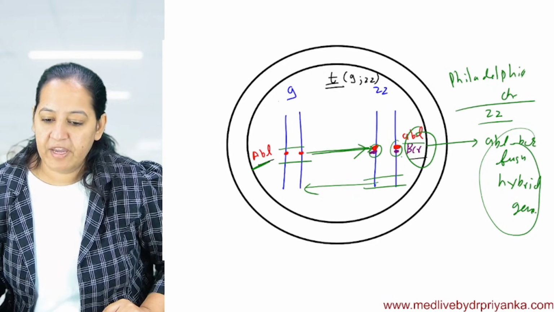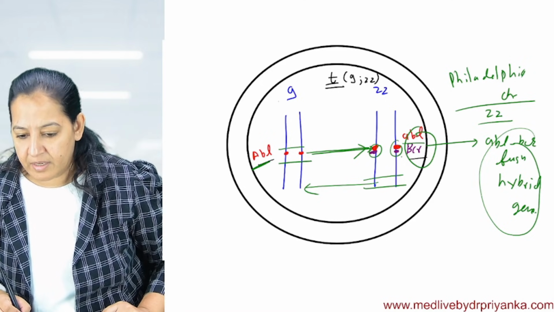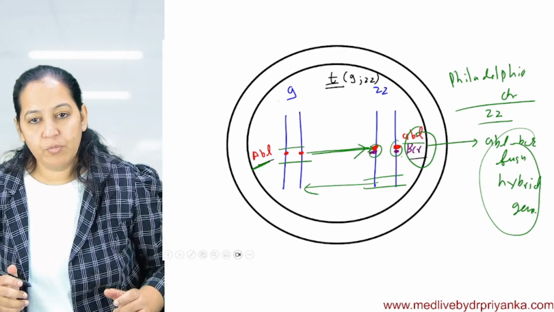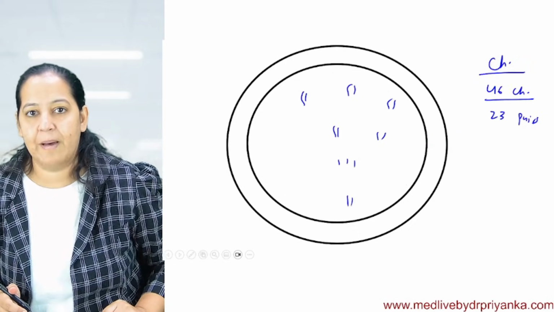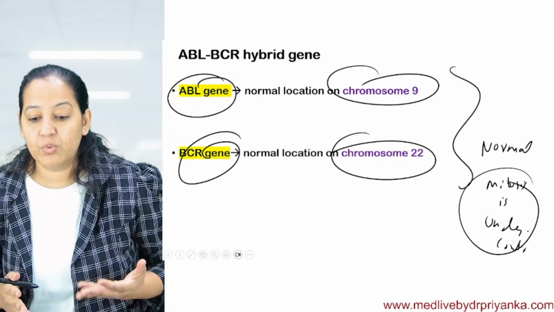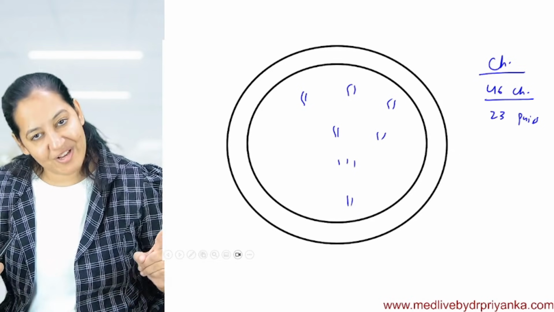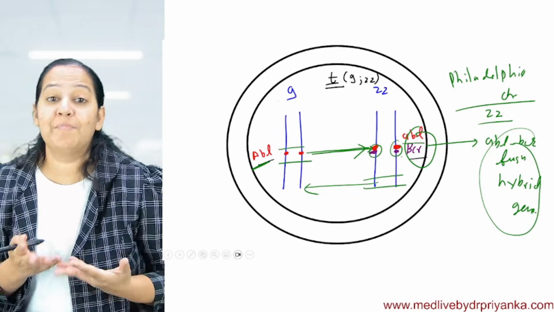Philadelphia chromosome. Chromosome 22 is known as the Philadelphia chromosome. These genes are present on these chromosomes only, and this is the abnormality we find in the mutation. So there is no question of why only these two. The genes are on these two chromosomes only, and translocation between these two genes is found most commonly in many cancers.